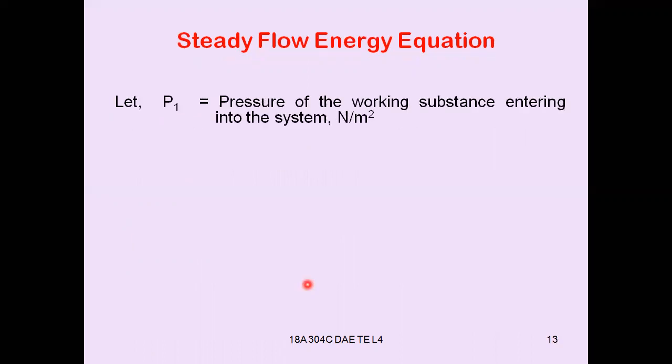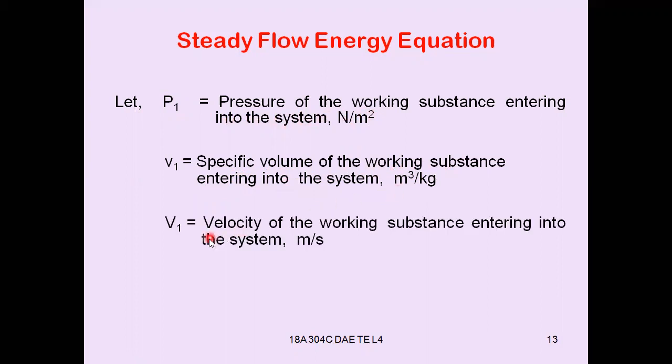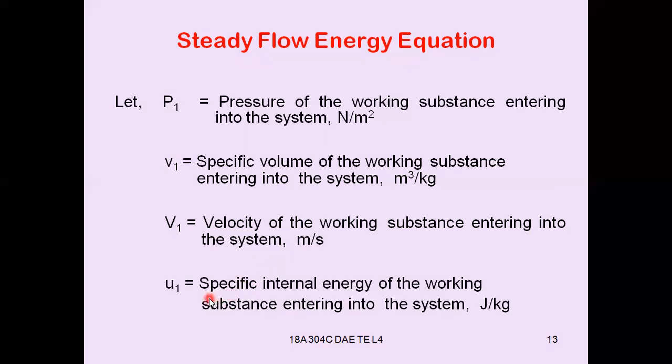Now let P1 be the pressure of the working substance entering into the system at point 1 in Newton per meter square, and v1 be the specific volume of the working substance entering into the system in meter cube per kg, and V1 be the velocity of the working substance entering into the system in meters per second at section 1:1, and u1 will be the specific internal energy of the working substance entering into the system at section 1:1 in joule per kg.